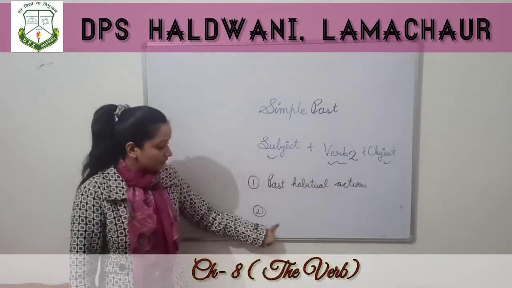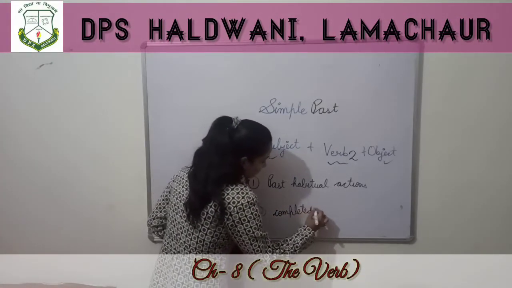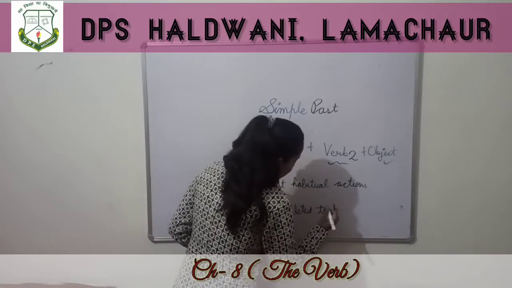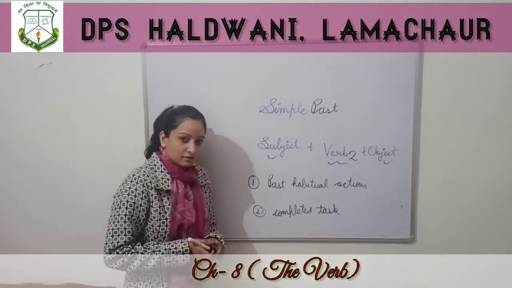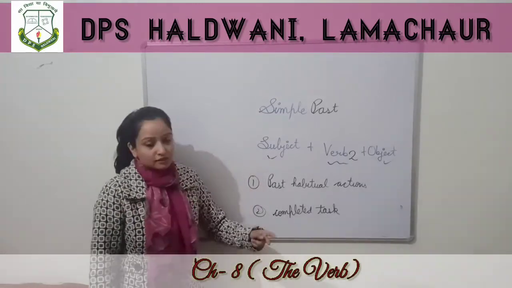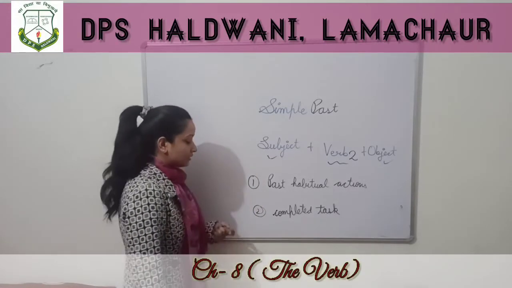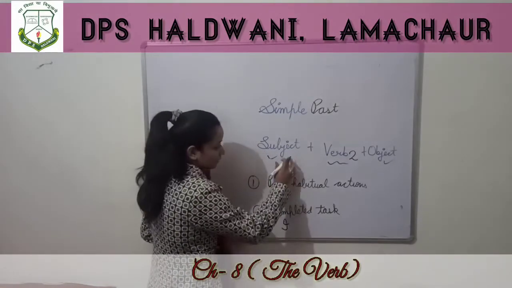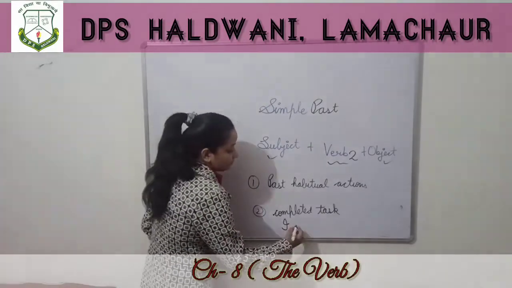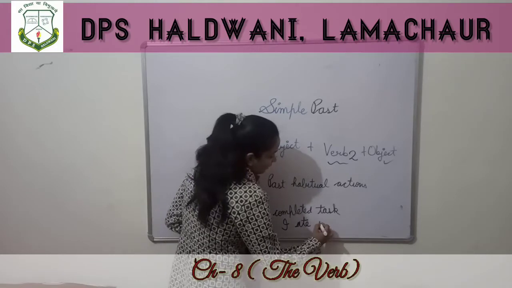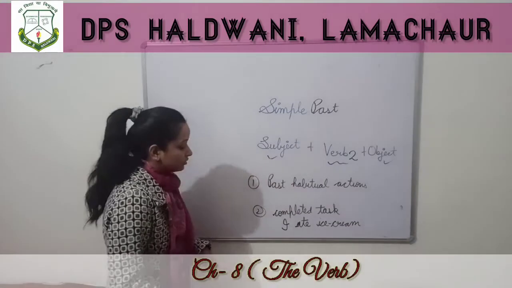Okay. And the next is for the completed task. Completed task. Okay. For the completed task in the past. That was completed in the past. Suppose you ate ice cream. Yesterday you ate ice cream. So what you will say? Subject. We are talking about. I am talking about myself. So I will use I. Okay. I ate ice cream.